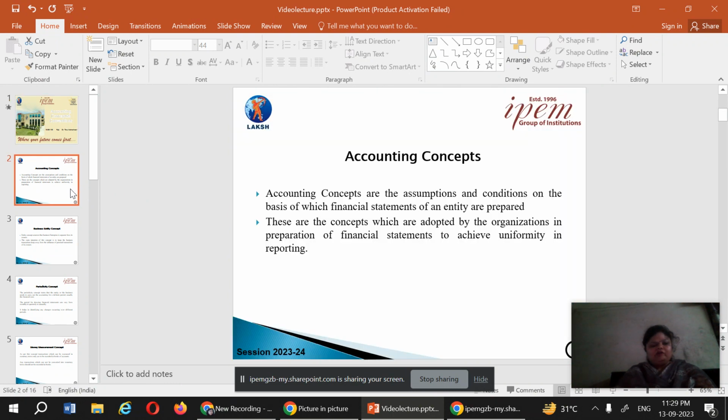Today we are discussing accounting concepts and conventions. So, what is accounting? Accounting is basically the science and the art of recording books of accounts. Before recording books of accounts, there are some assumptions and conditions on the basis of which the statements of an entity are prepared. These are the concepts adopted by the organization, the assumptions used for preparation of financial statements such as the income statement and balance sheet, so that there is uniformity in reporting.